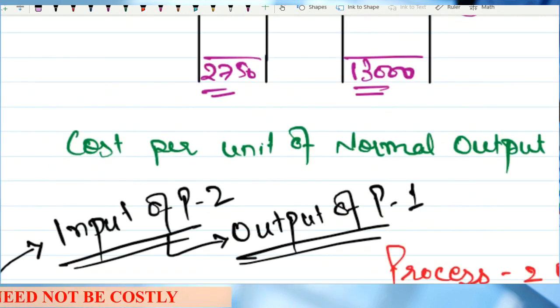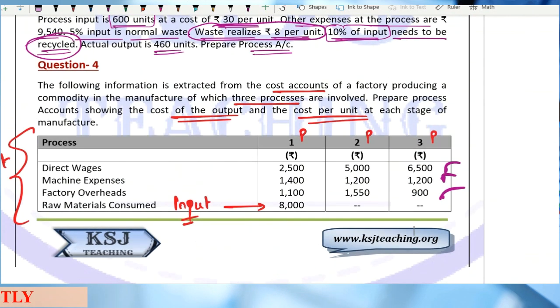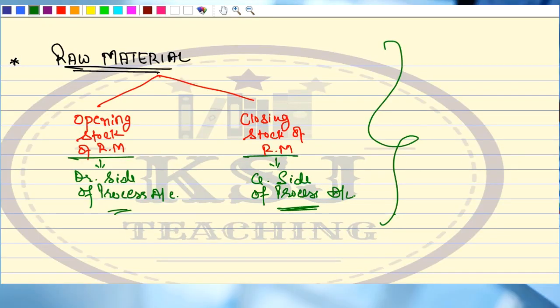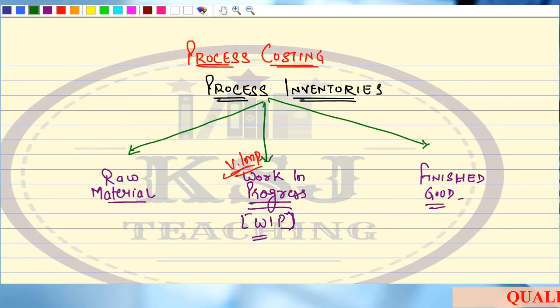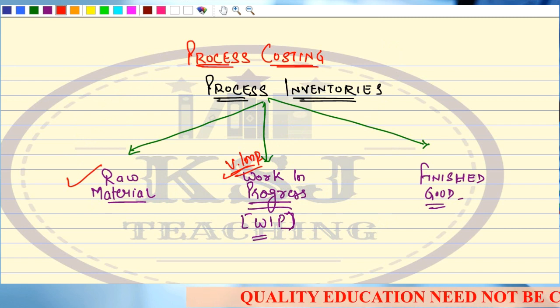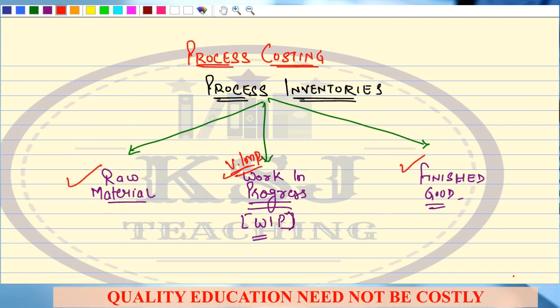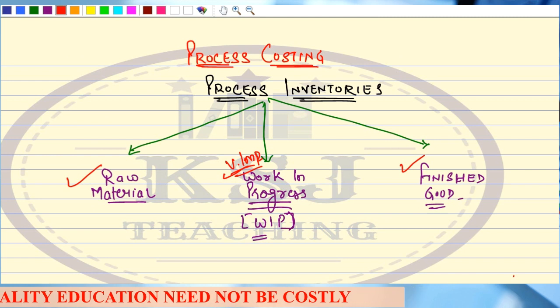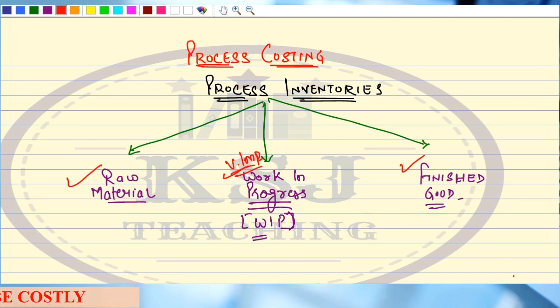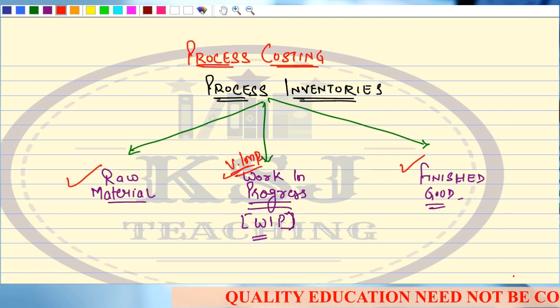Question number 4, we are done with this question. We have now discussed the inventory of raw material. In the next lecture, we are going to discuss the inventory of finished goods. After that, we'll come to WIP in the last, because that is a big topic and we'll be solving questions and doing a lot of discussion also. We'll take it up in the last.